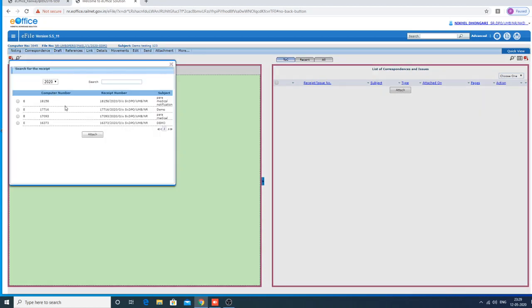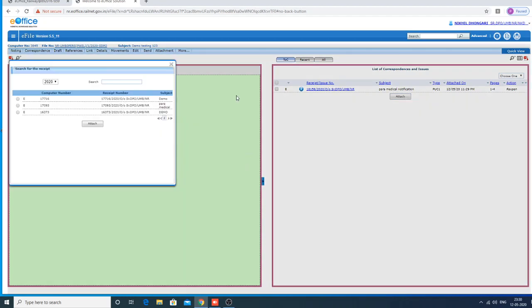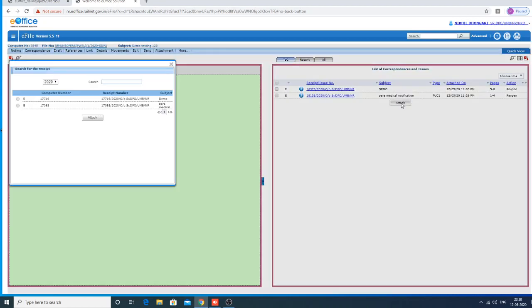See, these are the receipts that are showing in your inbox in the receipt head. Let us click this one, attach. Okay, this is attached. So now you want to attach another document also. Second document. So you can attach one more document also. Okay. Now this also. Okay.